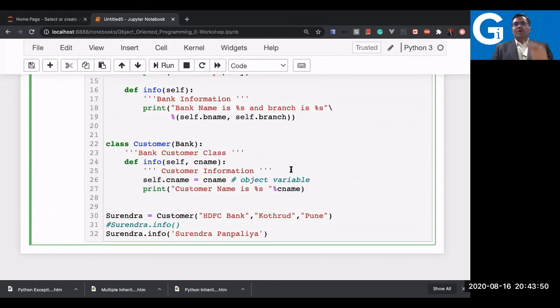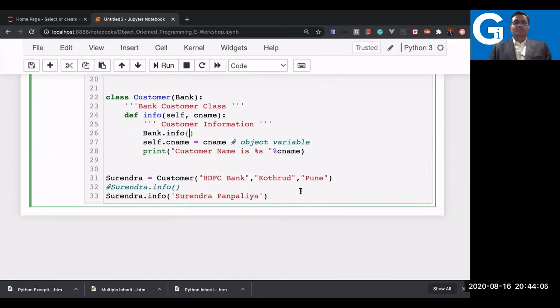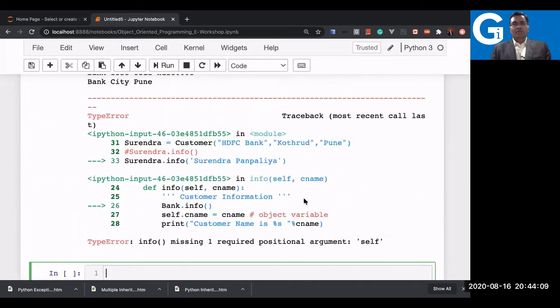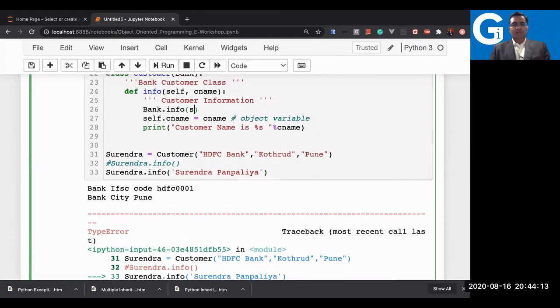For that, one of the ways is I'll write a method like bank dot info. Check how it works. Can I do this? Let me run it. No, it requires self also. At minimum, one parameter, self, is required.